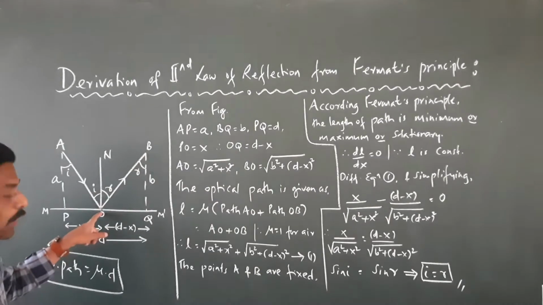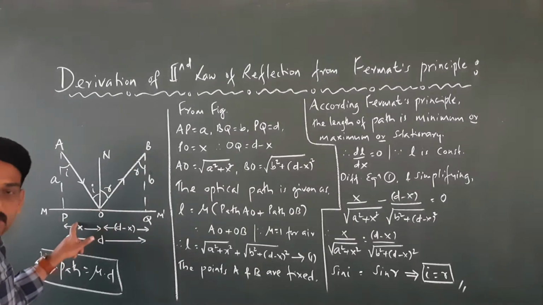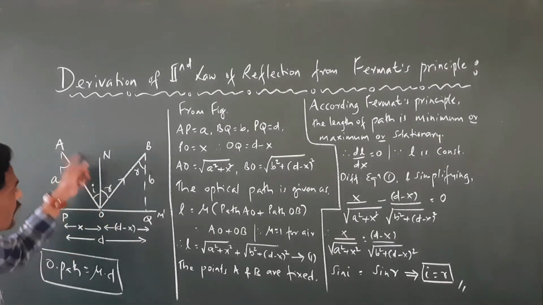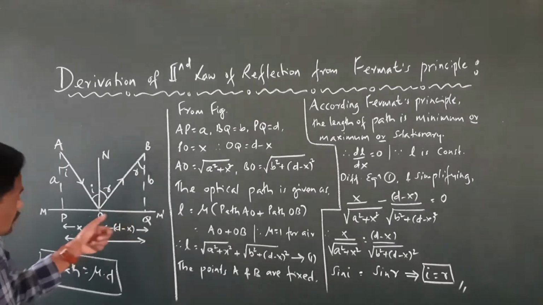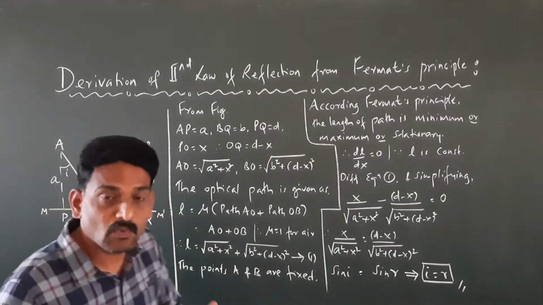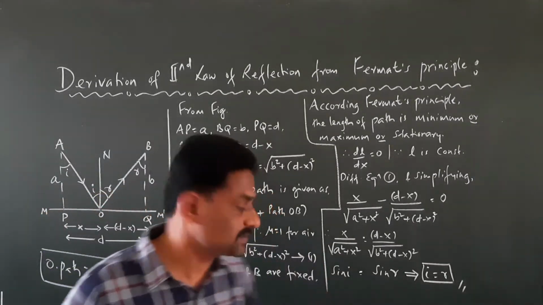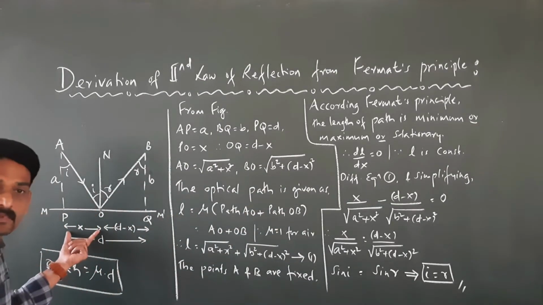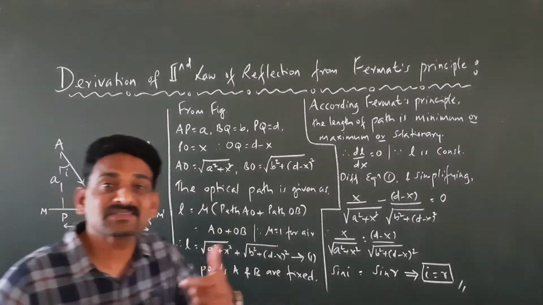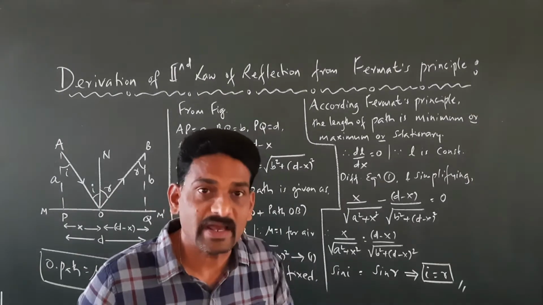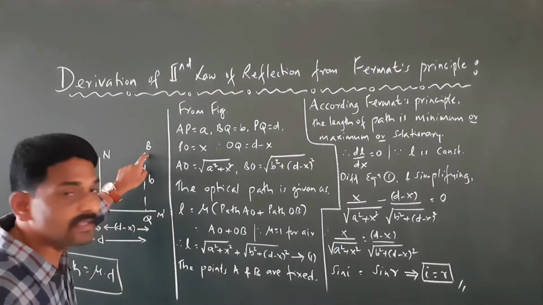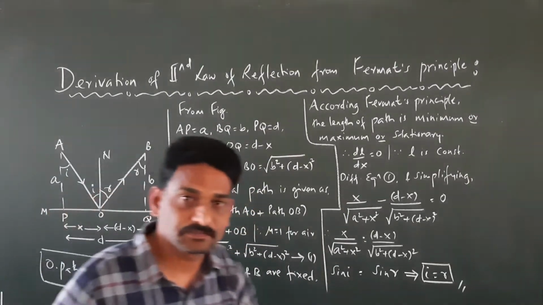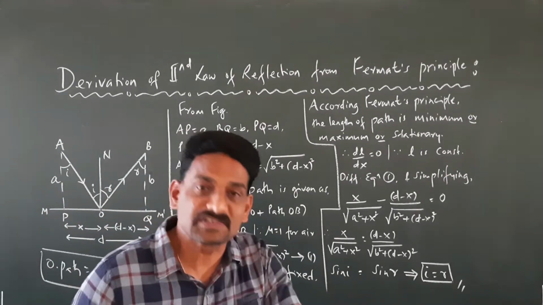This point O can change from here to here or here to here. So if O is changing, what does it mean? As O changes, the value of x changes, whereas the points A and B are fixed.